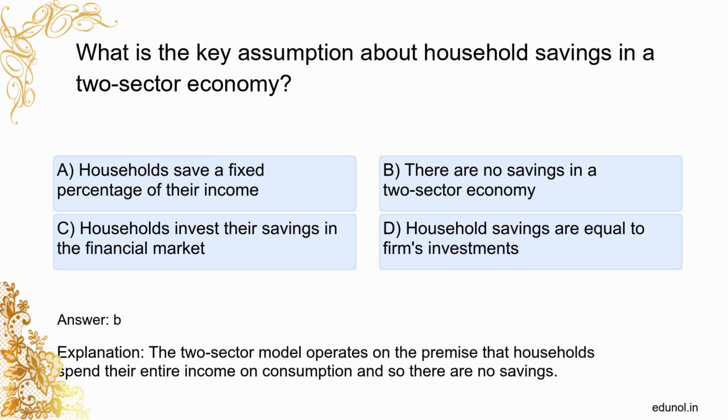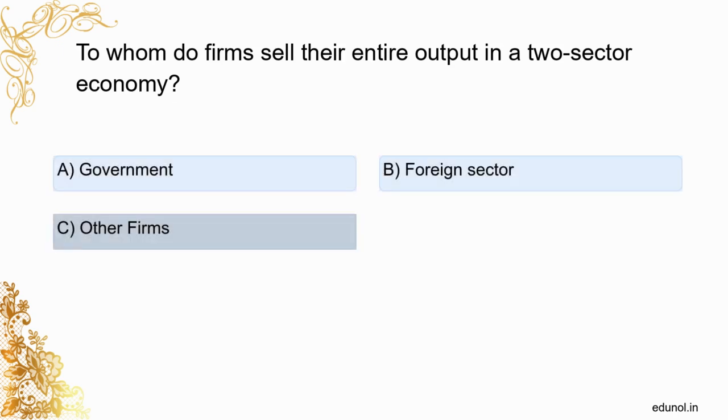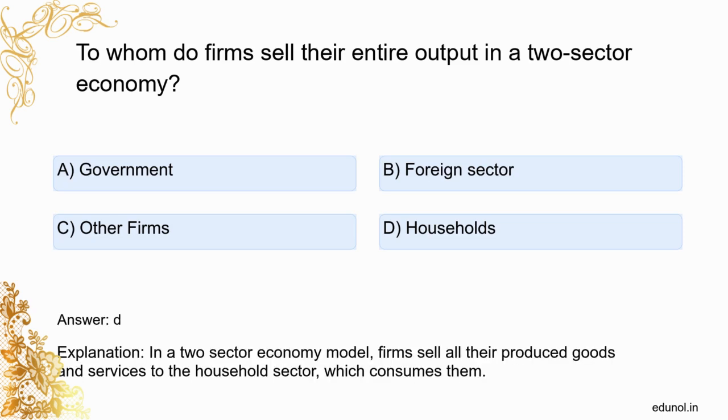To whom do firms sell their entire output in a two-sector economy? Government. Foreign sector. Other firms. Households. D. In a two-sector economy model, firms sell all their produced goods and services to the household sector, which consumes them.